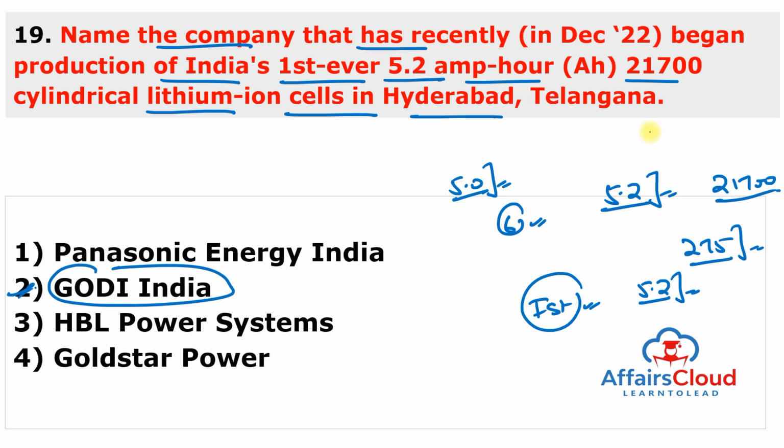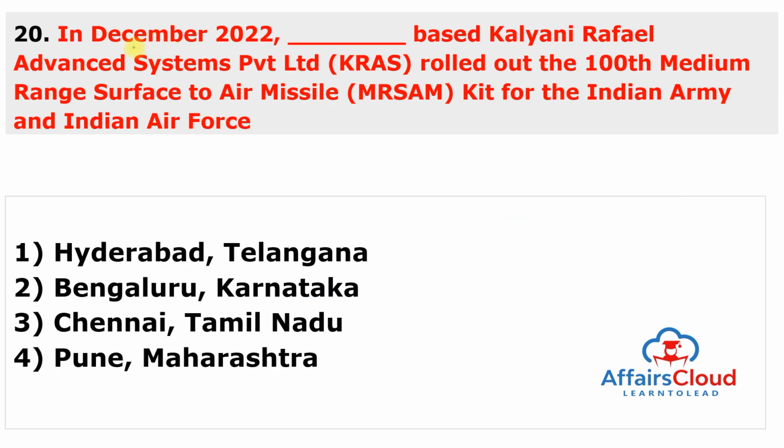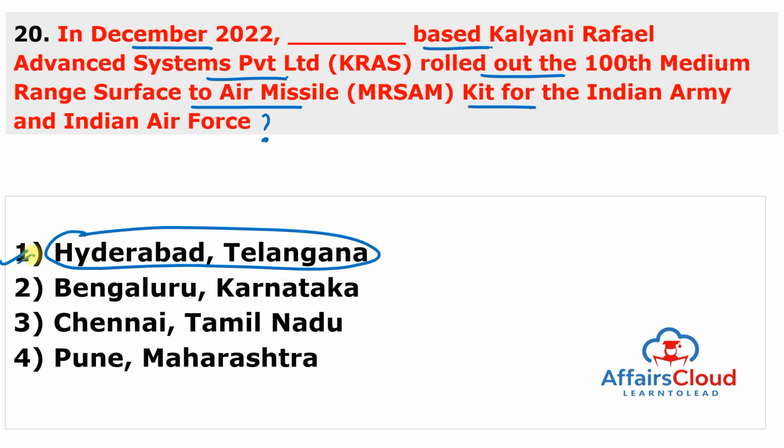Moving to next question. In December 2022, Hyderabad-based Kalyani Rafael Advanced System Private Limited rolled out the 100th medium-range surface-to-air missile kit for the Indian Army and the Indian Air Force. And this is a Hyderabad, Telangana-based organization. Answer of this question is 1.